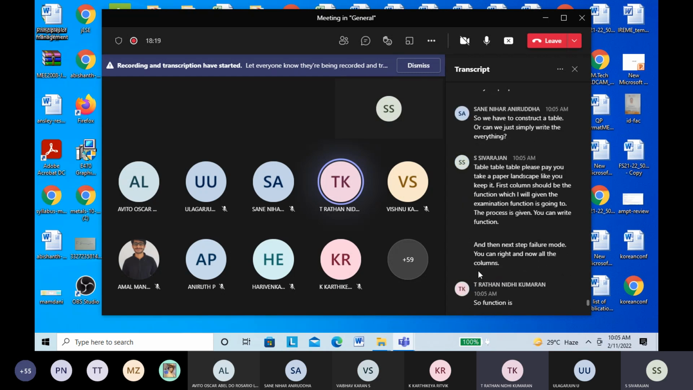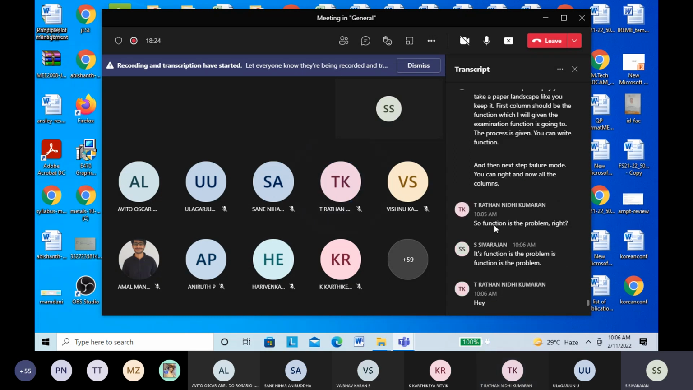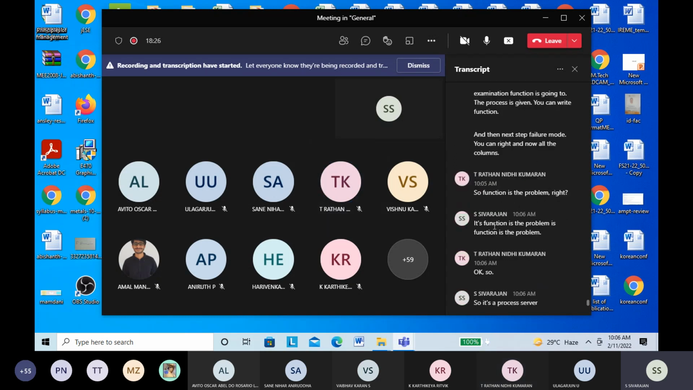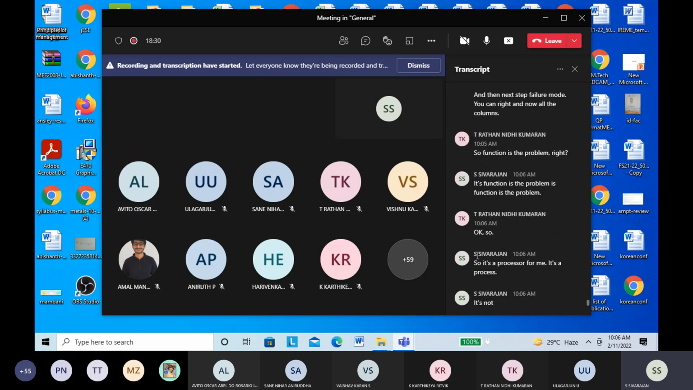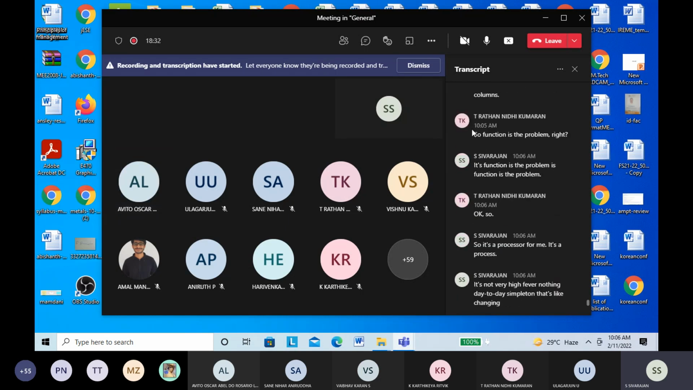Yes, function is the problem. Okay, sir. So it's a process of FMEA. It's a process. It's not very hi-fi, nothing. Day-to-day simple thing, just like changing a tire, something which is very simple.